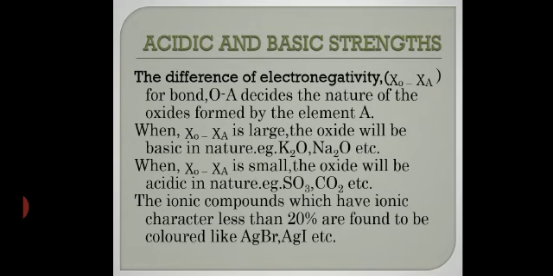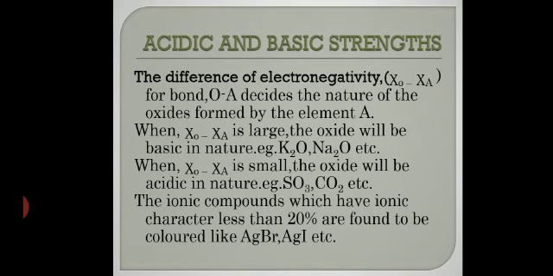Or a metallic oxide can be sodium oxide, potassium oxide, in this way. So now listen carefully here. The bond O-A, between O and A, decides the nature of the oxide formed by the element. The difference of electronegativity, chi O minus chi A, for bond O-A, where A can be any element, metal, non-metal, anything, decides the nature of the oxides formed by the element. When chi O minus chi A, the difference between oxygen and the other element, is large, the oxide will be basic in nature.